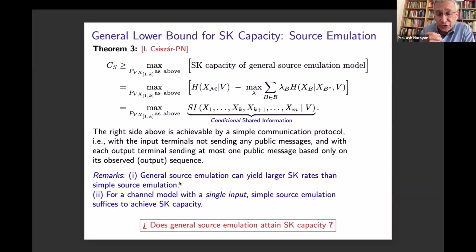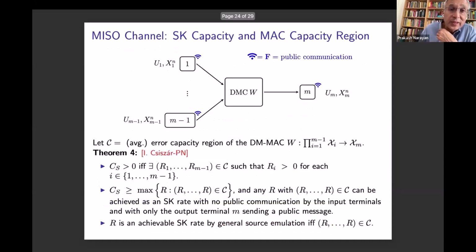For the case of a multi-terminal channel model with one input terminal and m-1 output terminals, resembling the broadcast channel, because there's only one input terminal, there's no need to build correlation among the input terminals. There's only one of them. And it turns out that simple source simulation suffices to attain secret key capacity. And so a natural question that arises is, when you have multiple input terminals, does general source emulation attain secret key capacity? And this is an open question.